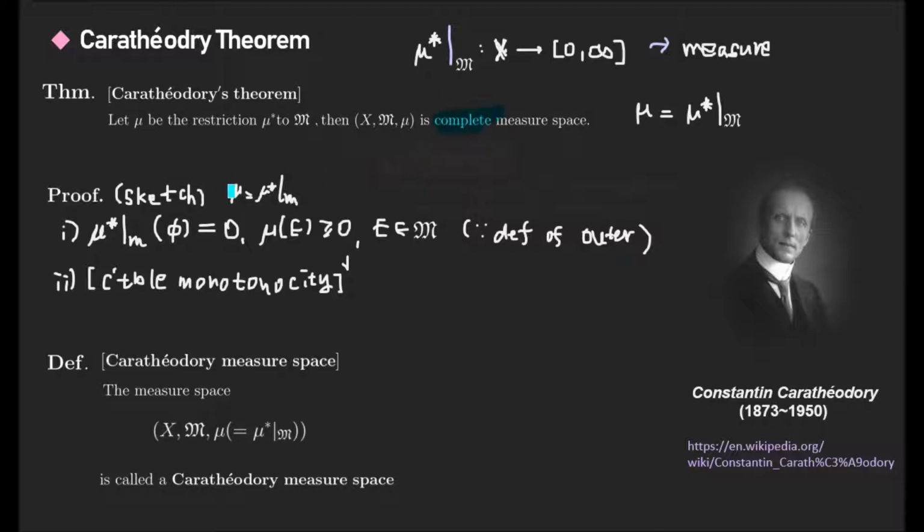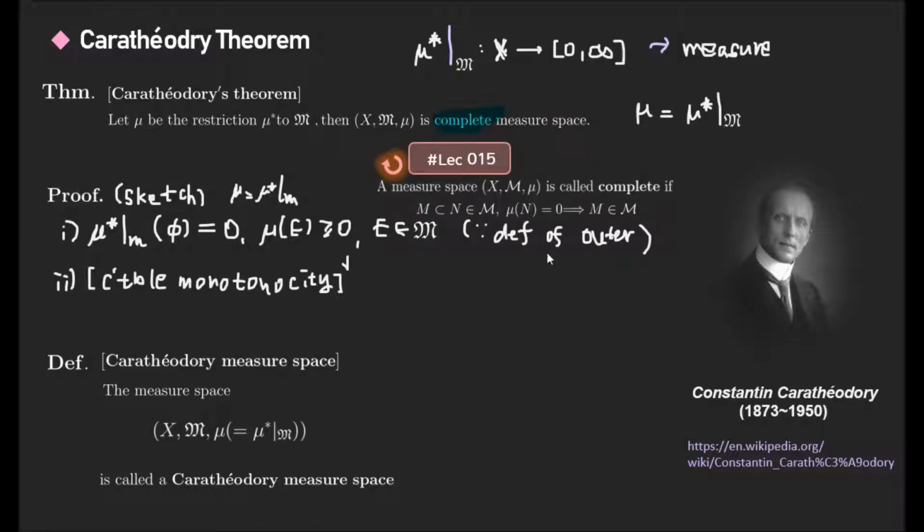What is a complete measure space? In the previous lecture, the definition of a complete measure space is that a measurable set contains all of the measurable subsets of null sets.